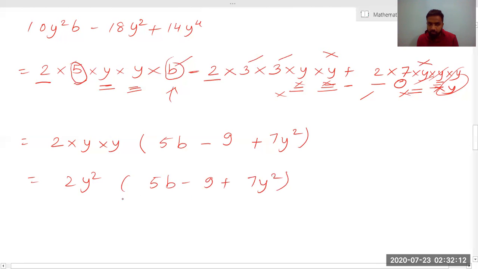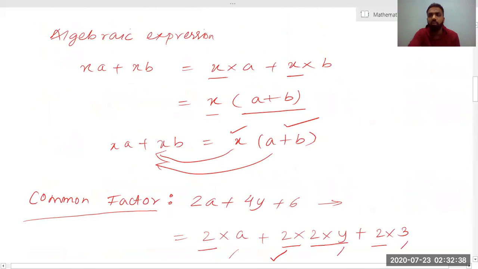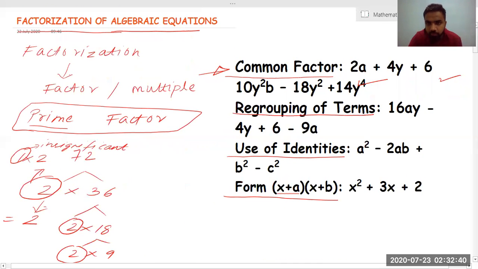If you open the bracket, what you'll get is 10y square b. Next, if you open this with this, you'll get 18y square. If you open this with this, you will get 14y raised to 4. So you have split 10y square b minus 18y square plus 14y raised to 4 into 2 factors. One factor is 2y square, another factor is 5b minus 9 plus 7y square. Right? So we have completed the method of common factor.